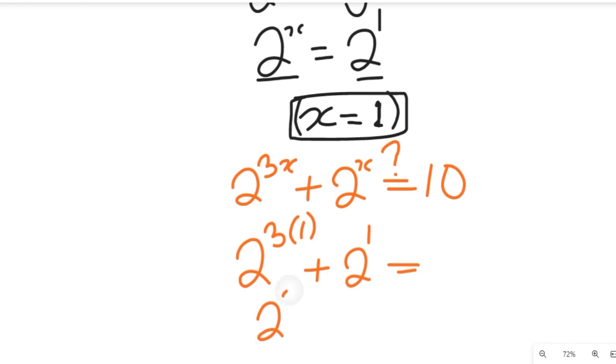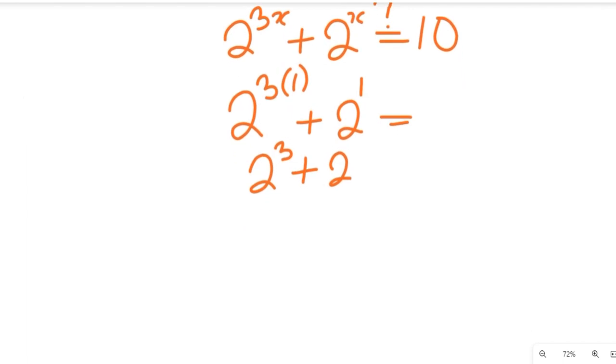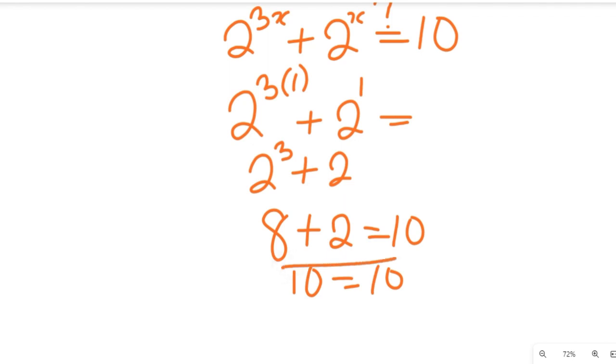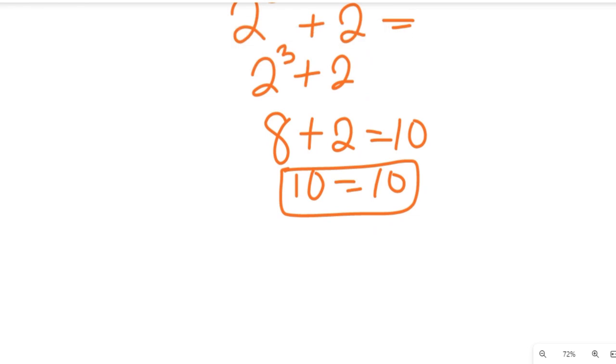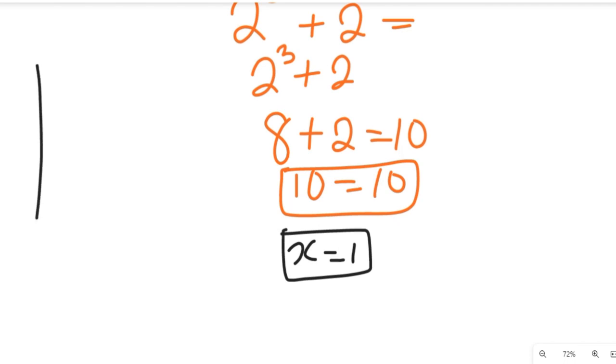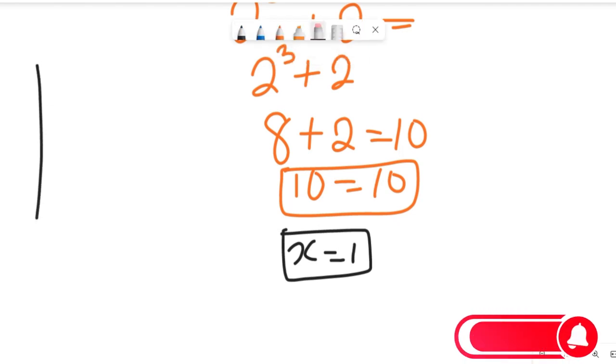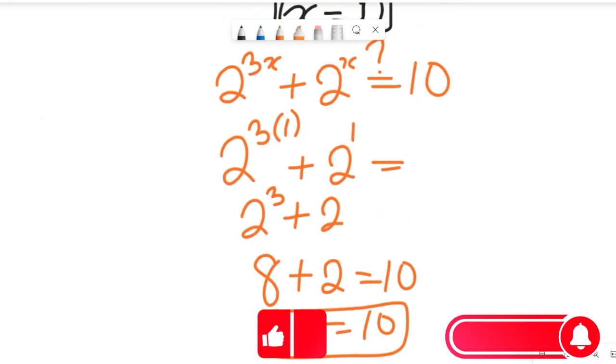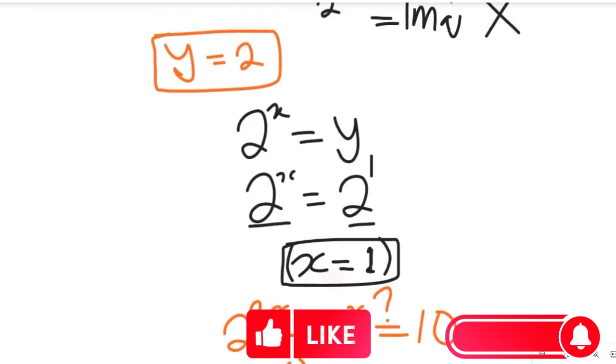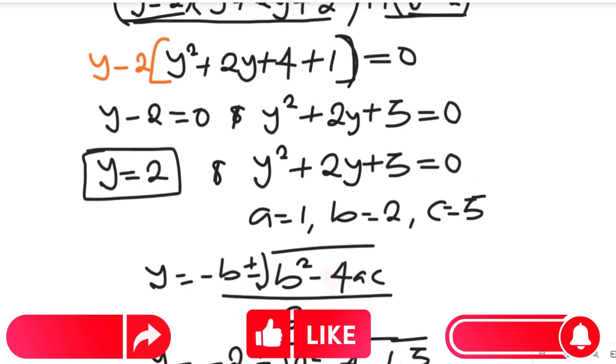This will give us 2 to the power of 3 plus 2. 2 to the power of 3 is going to give us 8. So 8 plus 2 is going to give us 10. So we see 10 on the left hand side is equal to 10 on the right hand side. So that simply tells us that the value x equal to 1 satisfies that exponential equation we have up there. So this is how far we can go with this solution.